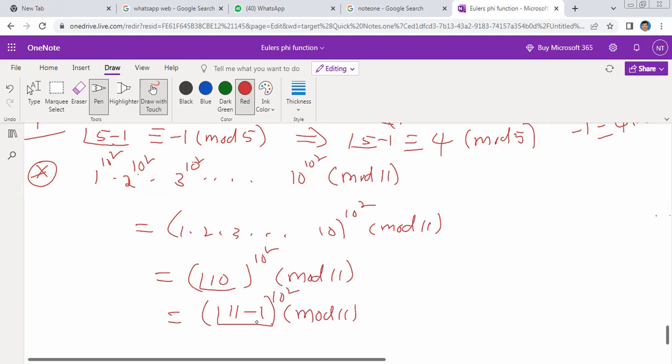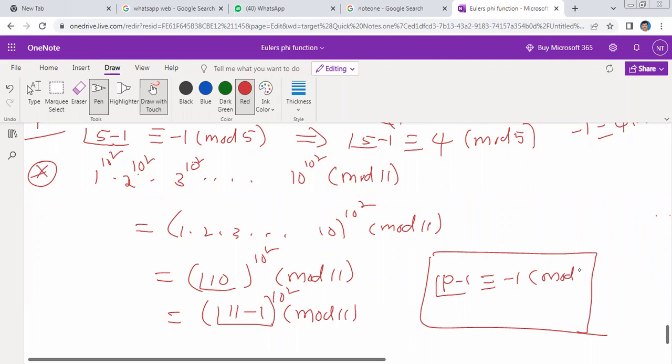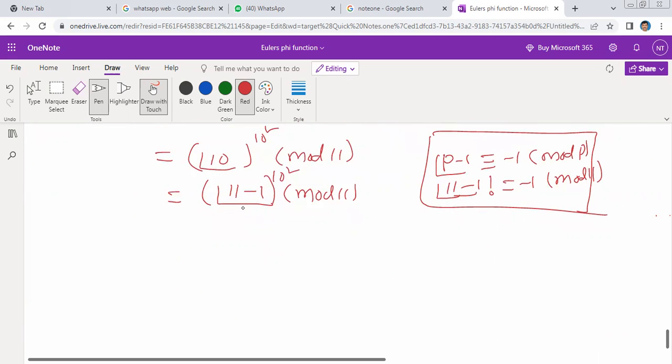చూడండి, p minus 1 ఫ్యాక్టోరియల్ మాడ్యులో p రాసాను. Do you know this value? According to Wilson's theorem, p minus 1 factorial congruent to minus 1 modulo p. Am I right? According to this concept, 11 minus 1 factorial congruent to minus 1 modulo 11. చూడండి, ఇప్పుడు దీన్ని ఏమని రాయొచ్చు? This is also equal to 11 minus 1 factorial, which is congruent to minus 1.